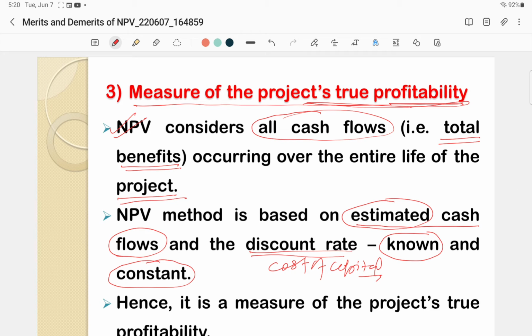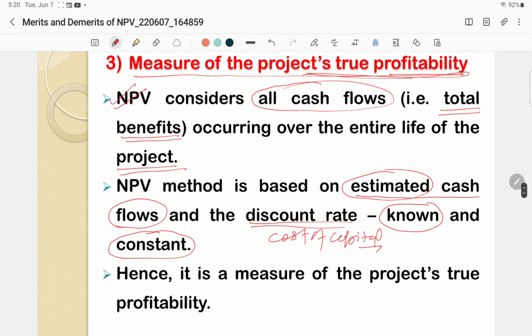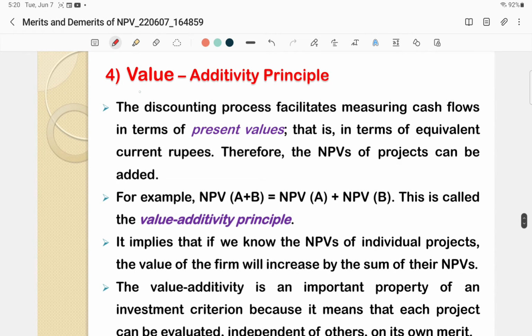So on this feature, consideration of all cash flows and calculation of present value of cash benefits over the entire life of the project, we can say that NPV is a measure of the project's true profitability. Next is value additivity principle. This is also one of the most important merits of the NPV method. What is this value additivity principle?